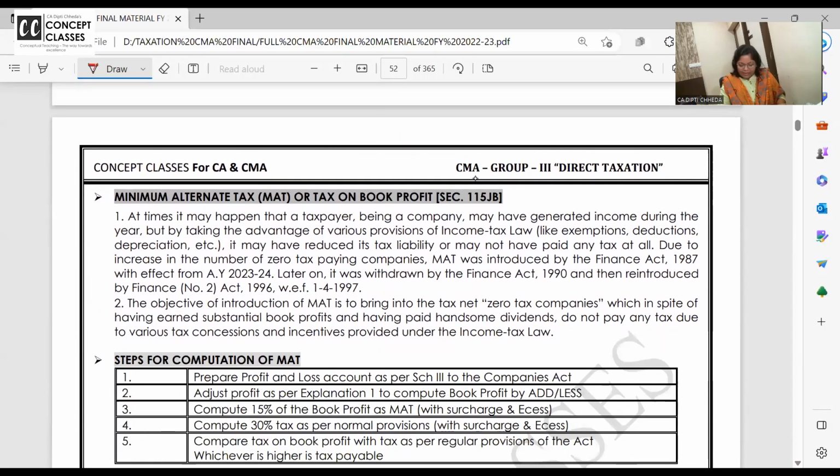Ma'am, such a long procedure is there. So many times in exam, they are just asking you to calculate the book profit and pay the MAT. They're not even asking you to calculate normal profit and compare and tax credit. Everything will not be asked in one problem. Look at the screen, I'm sharing the material right now.